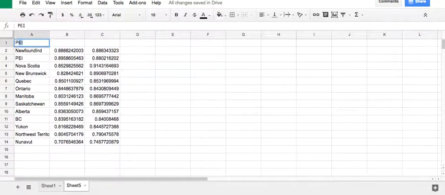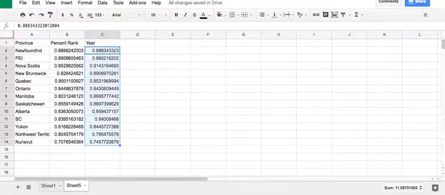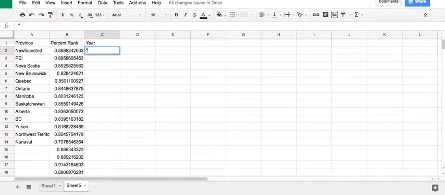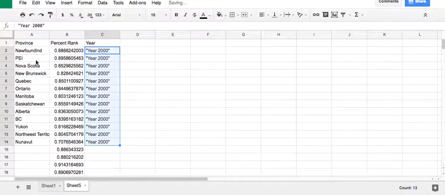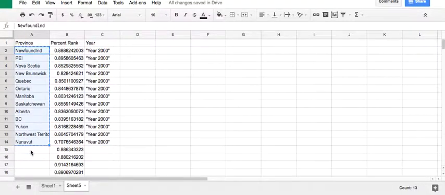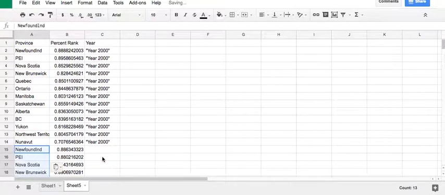and I just want to paste the titles. So we've got province, we've got the percent rank, and then what we're going to do is actually do the year here. And so I'm going to take this data that was the percent rank for the year 2005. I'm going to copy this, and I'm going to paste it under. And so we've got year 2000 at the top. It's the first 13 data points. And then we're going to copy these titles too, even though we don't really need them, because we're just going to look at the trend of the box plot, describe the overall data.